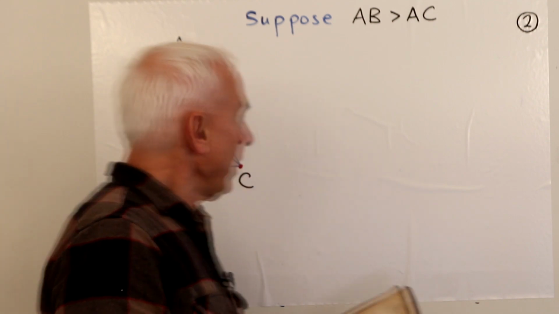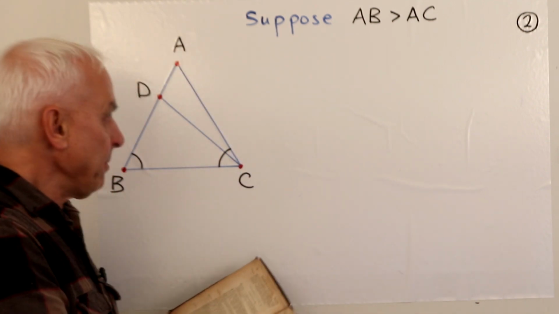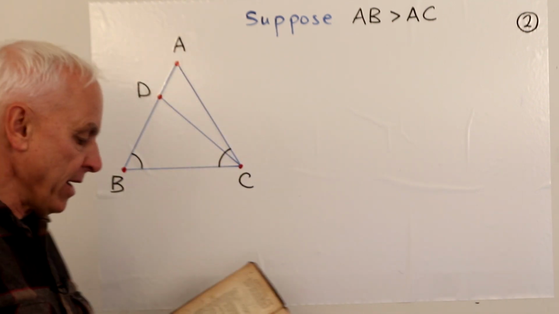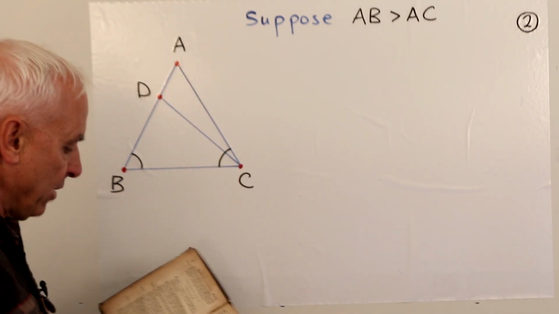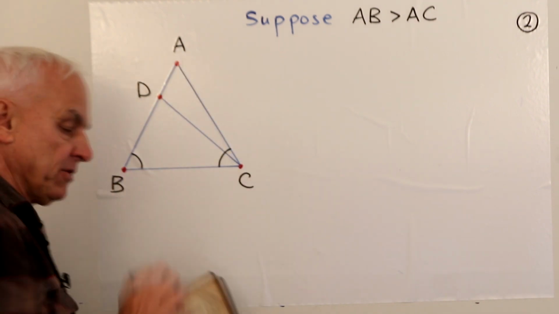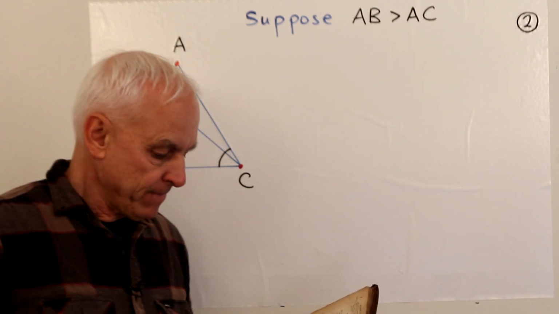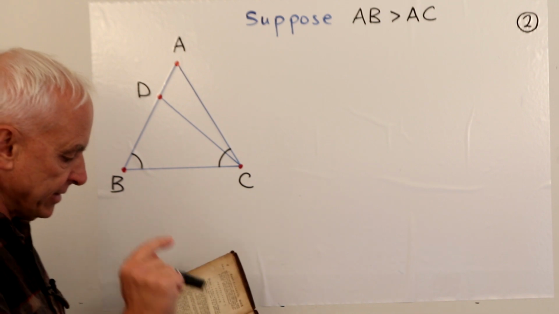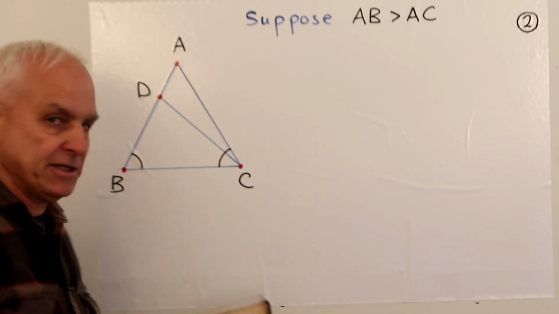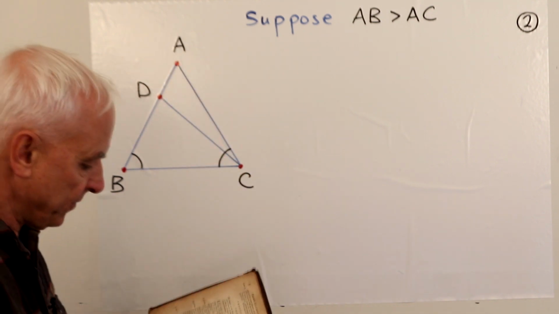Okay, so he starts, let ABC be a triangle, having the angle ABC equal to the angle ACB. So that's our assumption. I say the side AB is likewise equal to the side AC. That's what he wants to prove.